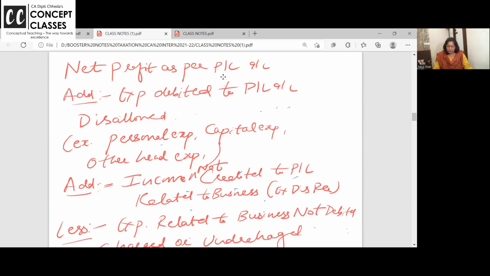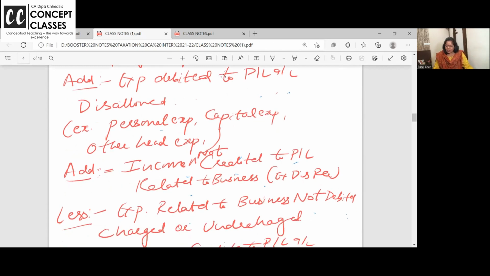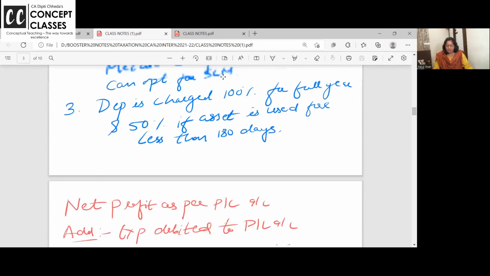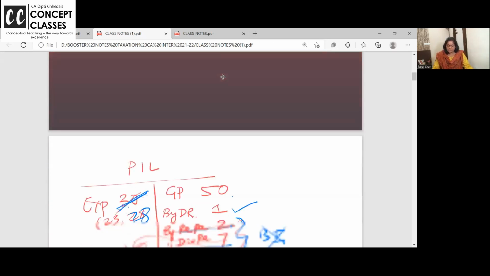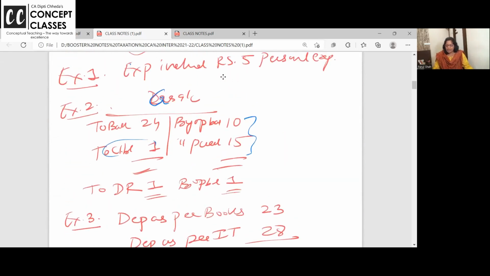Clear? Now, add income not credited to the P&L account but related to business, like discount received. Here it is. I have creditors. Okay? I had to pay you 10 rupees, dear students. 15 more I purchased. I have to pay you 25. I paid you 24. 1 rupee is outstanding. Am I going to pay you 1 rupee?